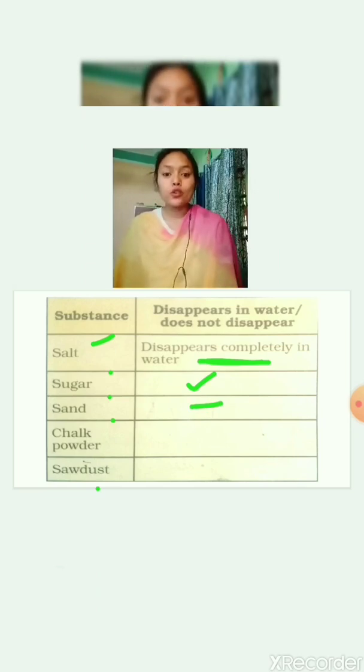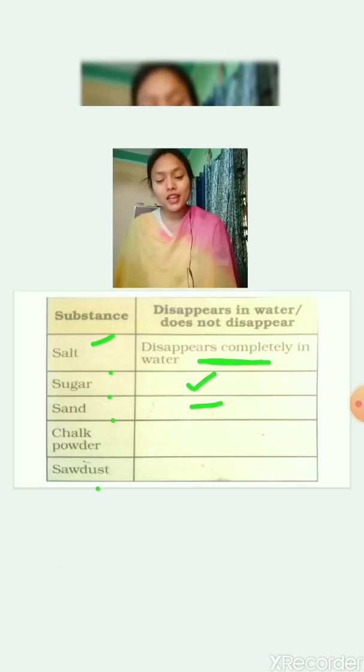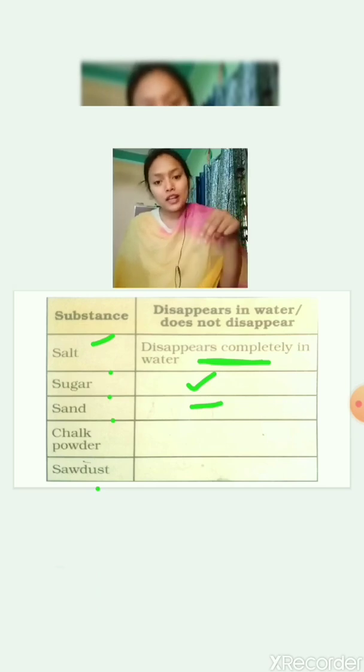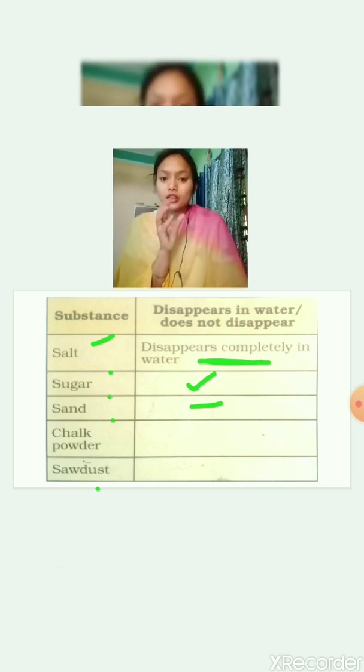Chalk powder. Will chalk powder dissolve in water? Some of you may be saying yes, ma'am, and some of you may be saying no, ma'am. The answer is no. Chalk will not dissolve in water. In the beginning it may look like it is dissolving completely.